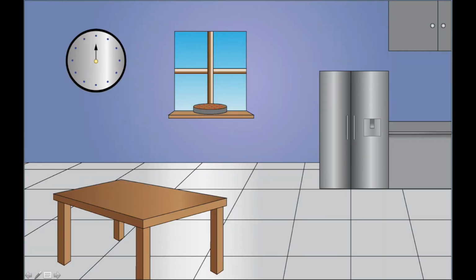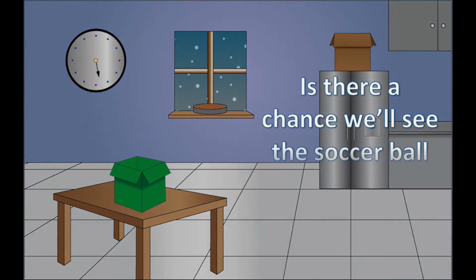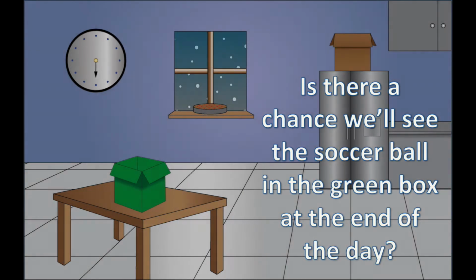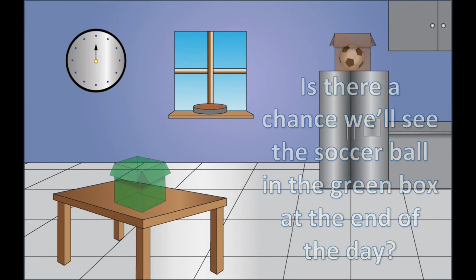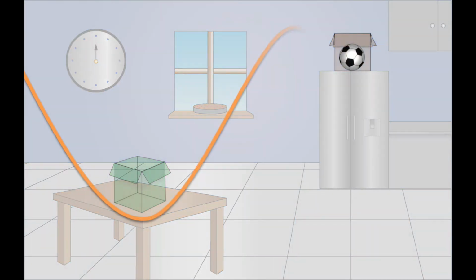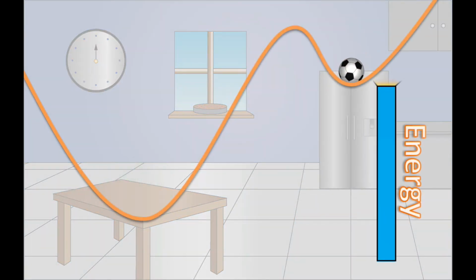Let's imagine we're in a kitchen. We place a brown box on top of the refrigerator and a green box on top of the kitchen table. Now let's put a soccer ball in the brown box and wait a day. Then let's ask, is there a chance we'll see the soccer ball in the green box at the end of the day? We know that we won't, because something would have to give the soccer ball extra energy to move it from the brown box to the green box.